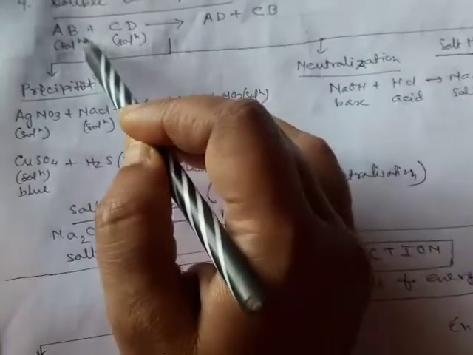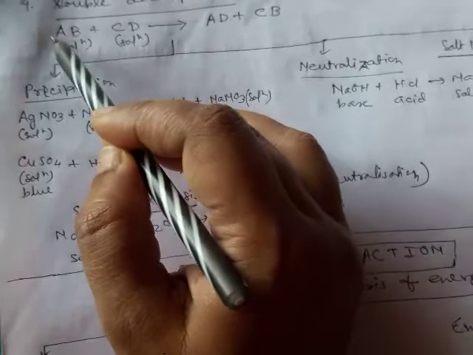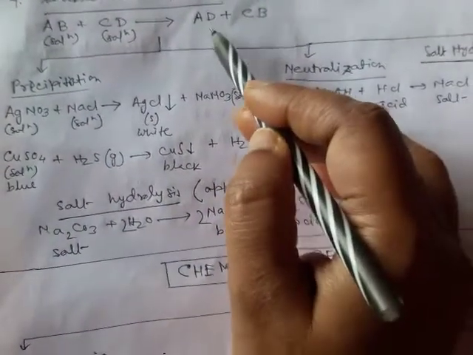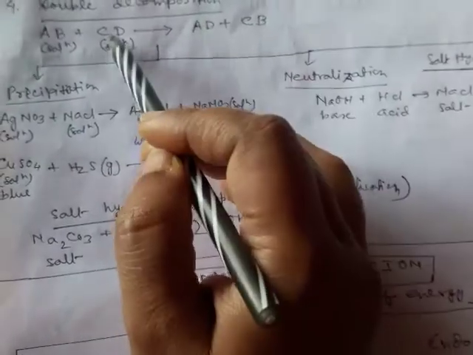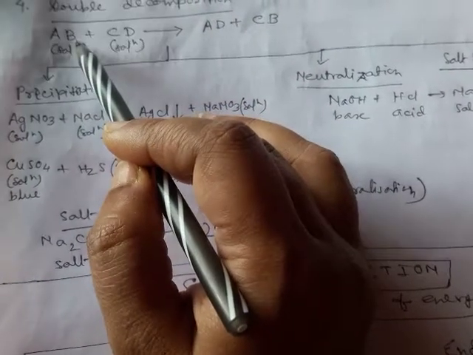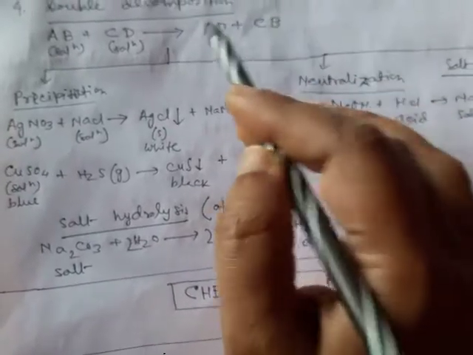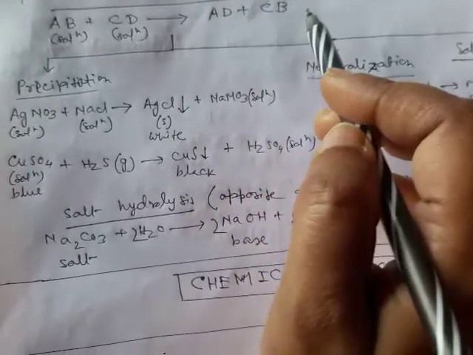Then the radicals interchange: A combines with D to give AD, and C combines with B to give CB. These are the new products. This is called double decomposition.